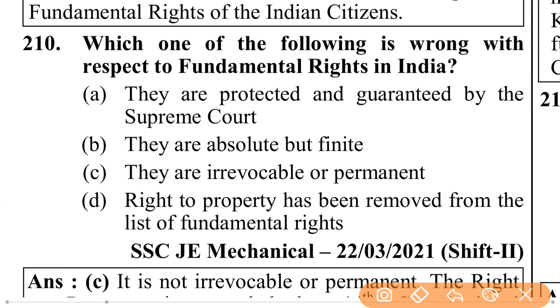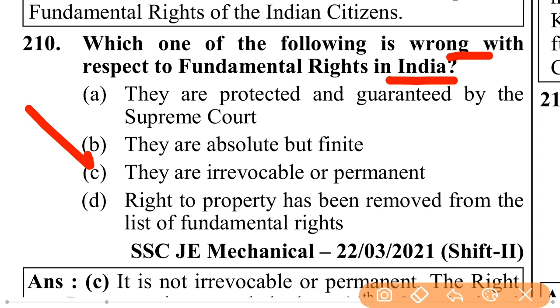Which one of the following is wrong with respect to fundamental rights in India? They are protected and guaranteed by the Supreme Court. They are absolute but finite. They are irrevocable or permanent. Right to property has been removed from the list of fundamental rights. That is C. And all are correct because